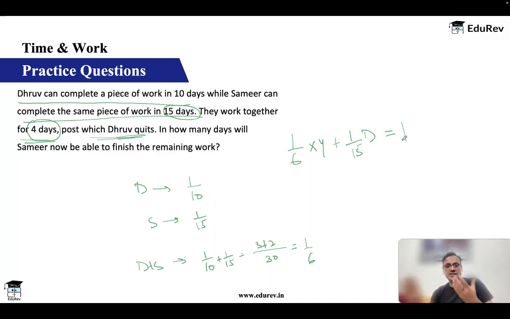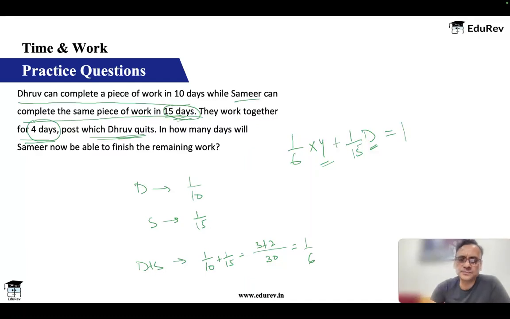Dhruv works for D extra days. 4 days they both have worked together. After that, Dhruv has quit. So Samir works for D days. Okay, D days, X days, Y days, whatever you take. And Samir, in 1 day he does 1 by 15. So in D days, he will do 1 by 15 into D, that is equal to 1.